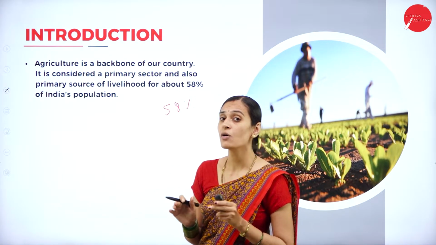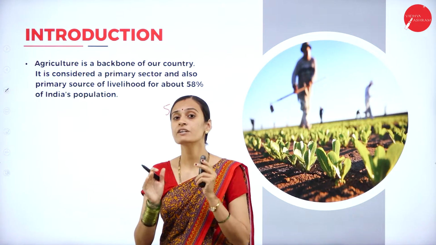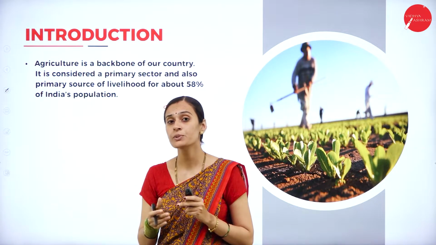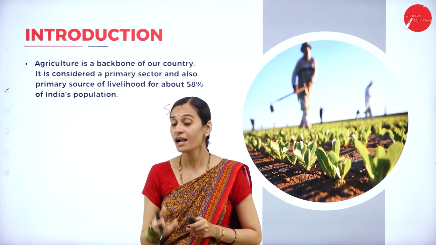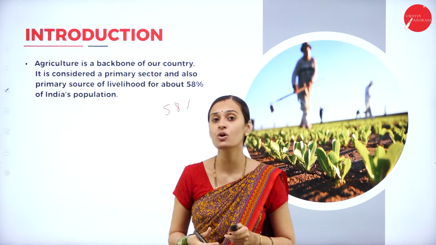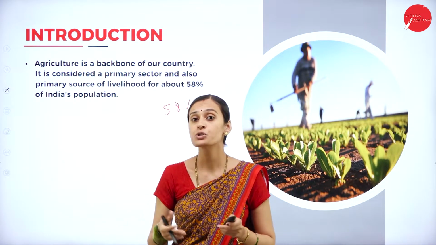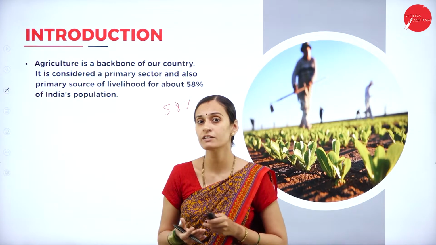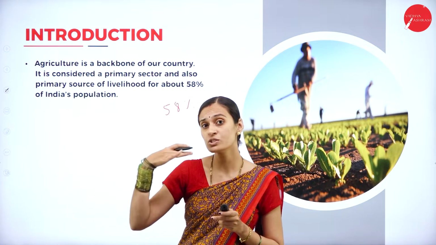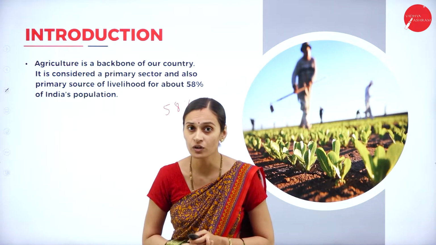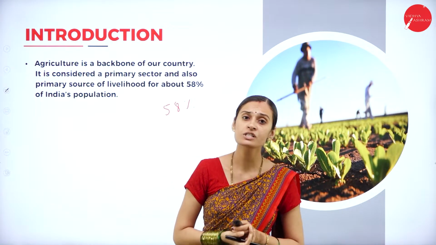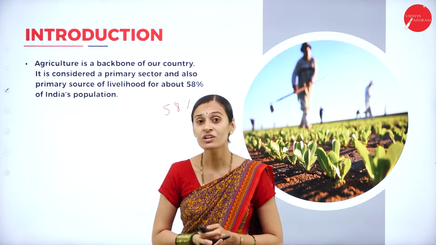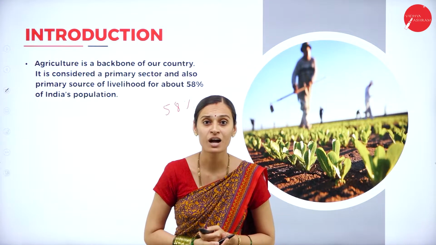Of course, we have achieved the largest position in different food grain production. India is considered the largest country in the world for producing milk, pulses and spices, and the second largest in the production of rice, wheat, cotton and sugarcane, and different kinds of meat like goat and sheep, which tells about our position in the world. Though we have achieved the largest positions, we are not able to make significant progress in the agriculture sector. What are the reasons behind it? That we have to discuss.